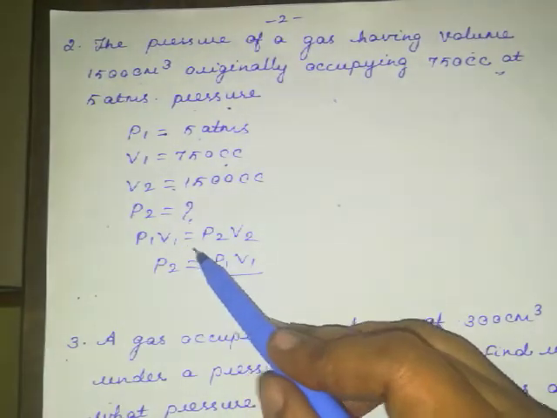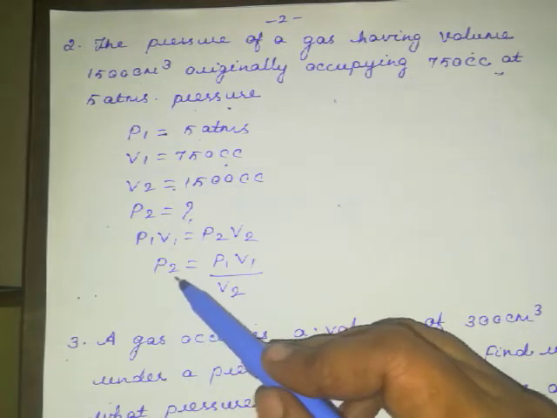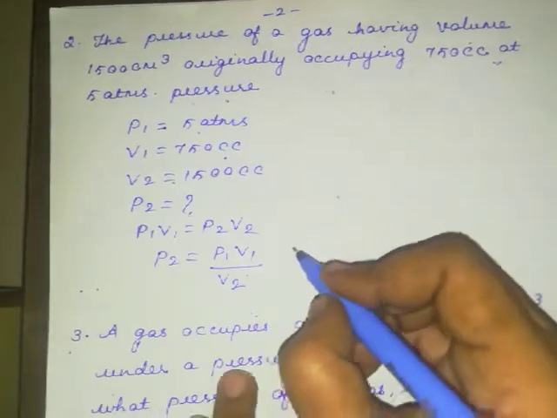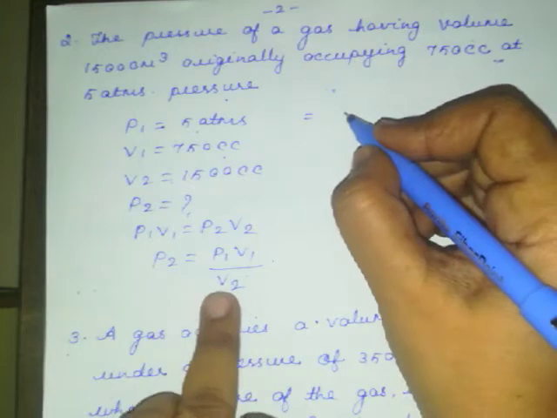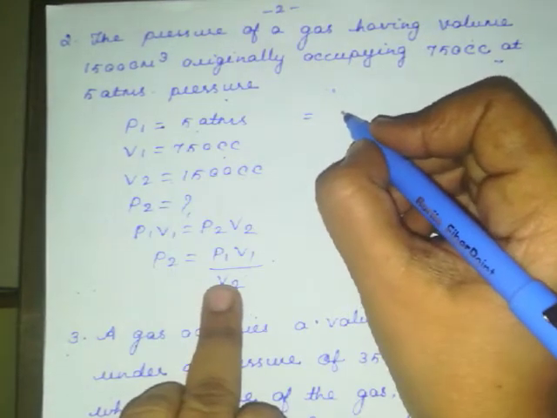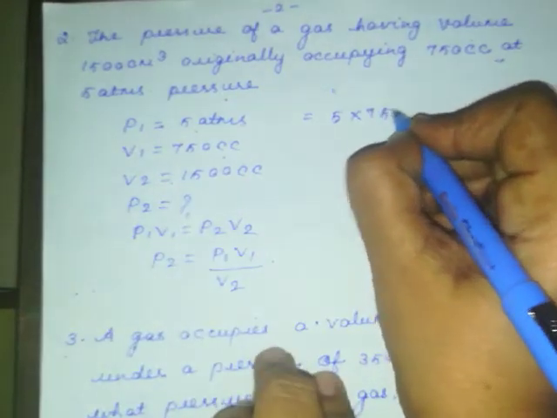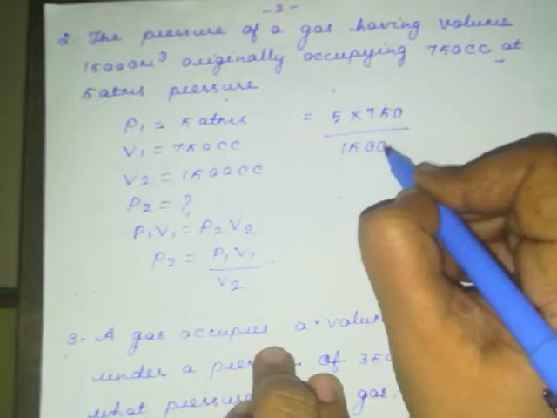So the formula is P1 V1 equal to P2 V2. Then P2 you are going to calculate, right? P2 equals P1 V1 divided by V2. So substitute the values here. P1 value is 5 atmos, and V1 value is 750, divided by 1500.